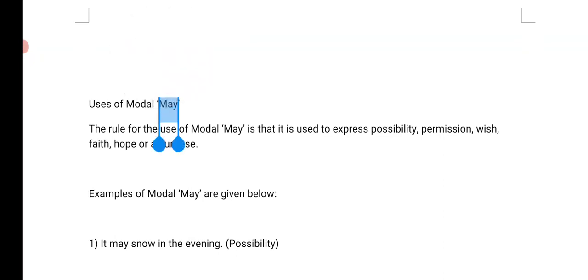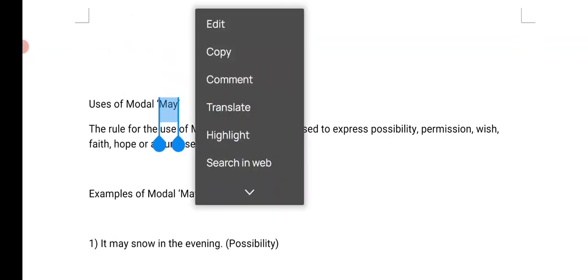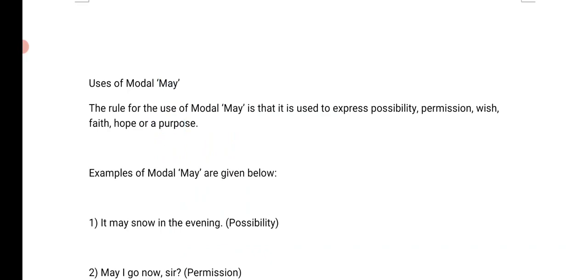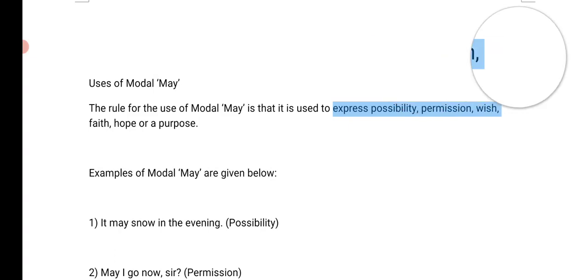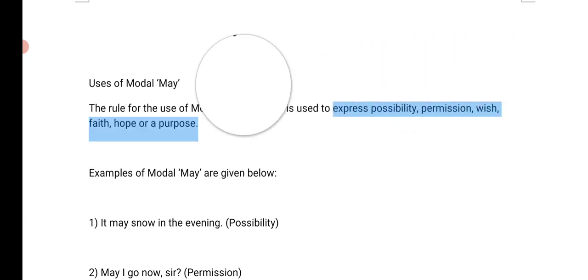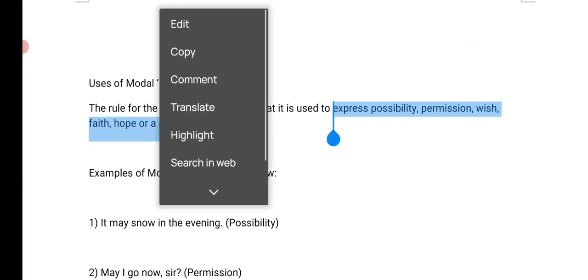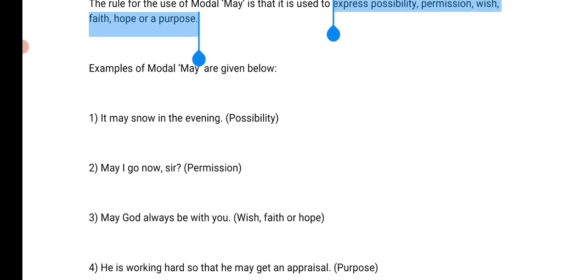Now we talk about may. When do we use may? When something is likely to happen. So it means we are not sure if this thing will happen for sure or not. We just assume or we just suppose, right? It may happen. So this is where we use modal may, to express possibility. And yes, you can also use it for permission. May can also be used for permission, like in school you use may I drink my water, may I have my lunch. And wish, faith, and hope, and purpose. For faith and hope, like may God help you, may you live long, right? So these are the uses of the modal may.